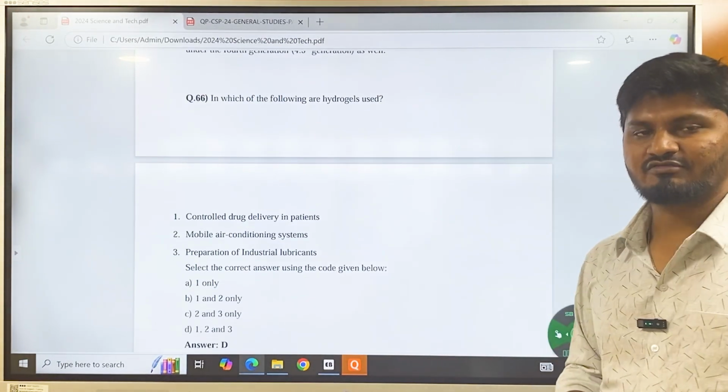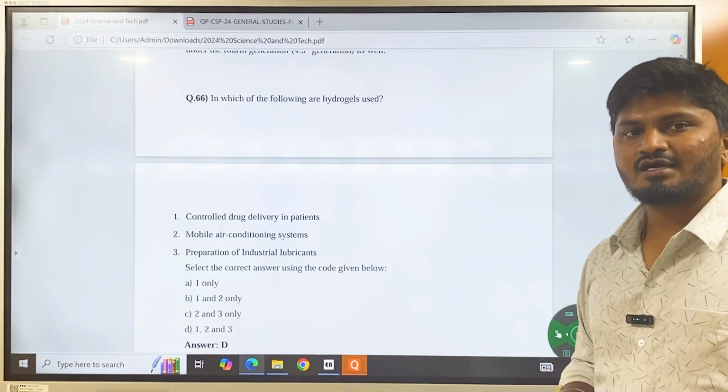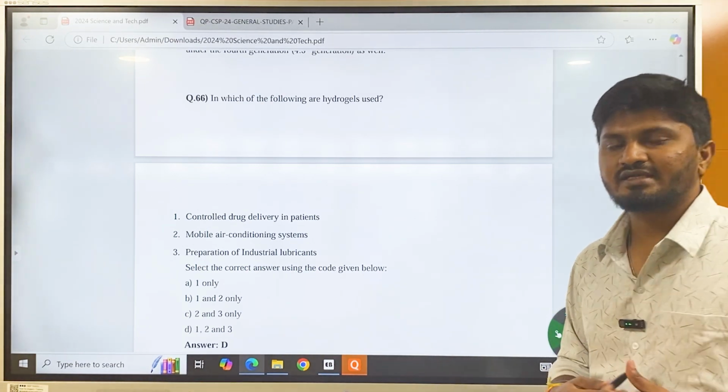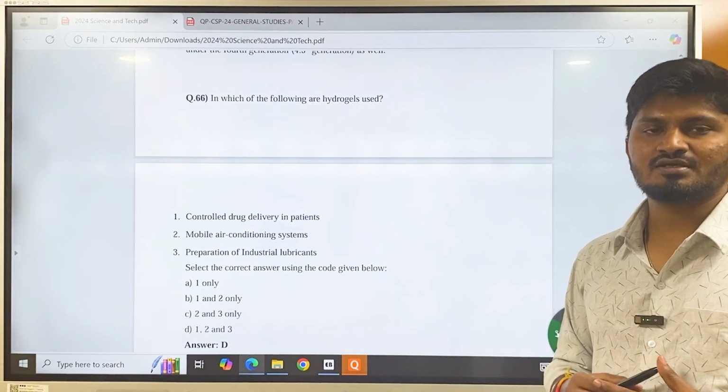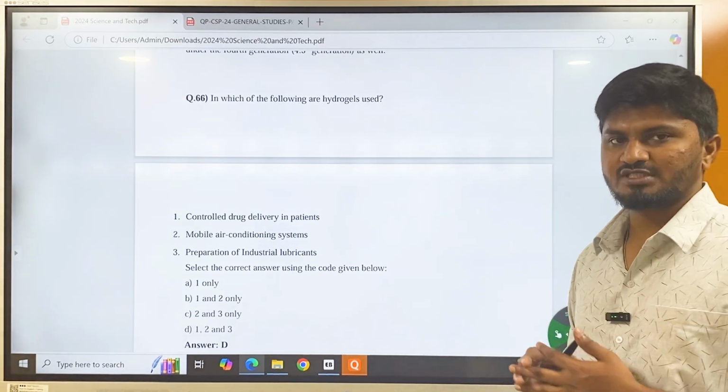In defense, if it is related to aircraft or missiles, it becomes very important, especially the technology and the generation of those missiles or aircraft. That becomes important for UPSC prelims.